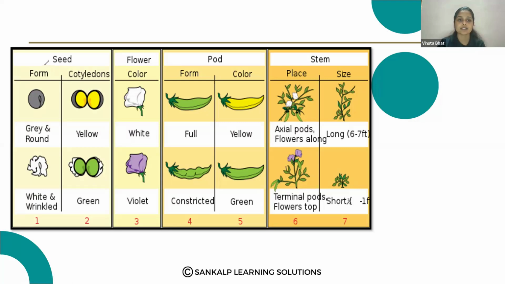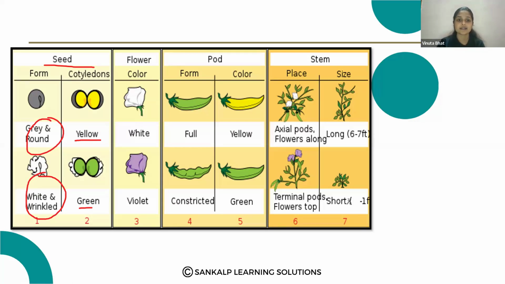For example, in seed, wrinkled seed and round seed. In cotyledons, yellow and green, which we take as seed color. So here 7 characters he selected for his experiment.